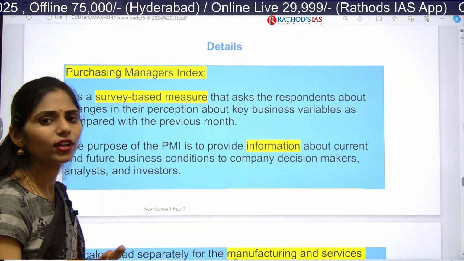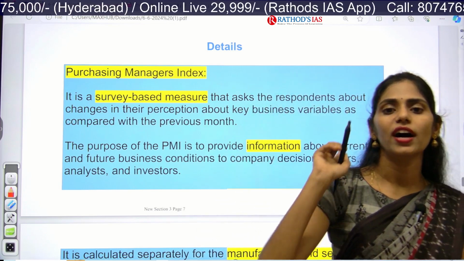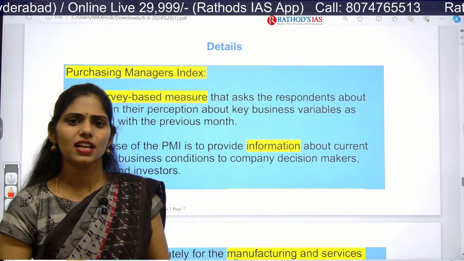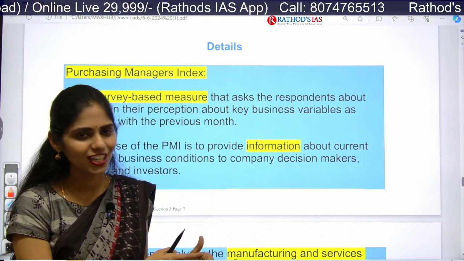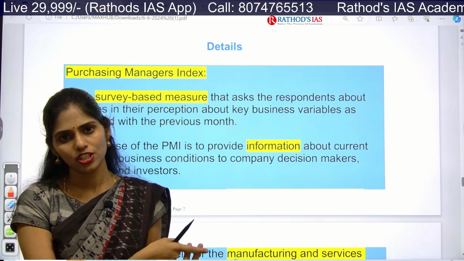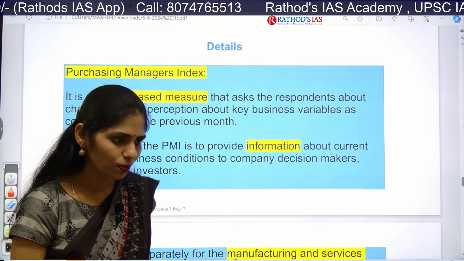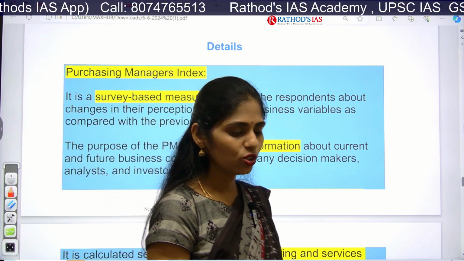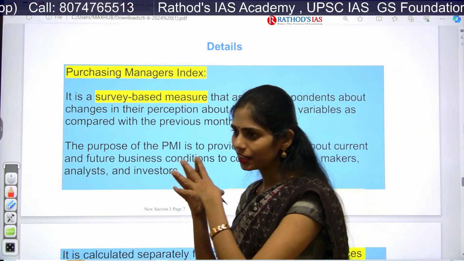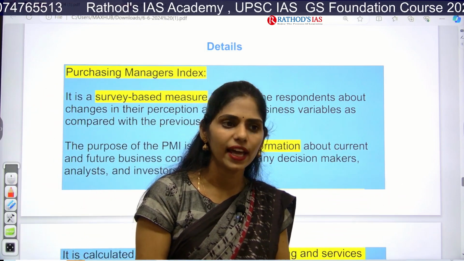So what is this Purchasing Manager Index? Why do you need to bother? Because to understand how our economy is functioning. In our economy we have different sectors: primary sector, that is agriculture; secondary sector, that is industries; and next one is tertiary sector, that is services. In all these things, as a UPSC aspirant, you have to know how each and every sector is working, whether they are in good condition or bad condition, because everything revolves around the economy.